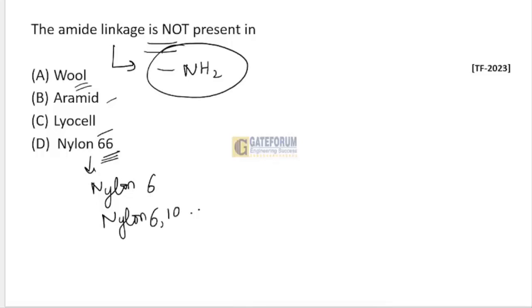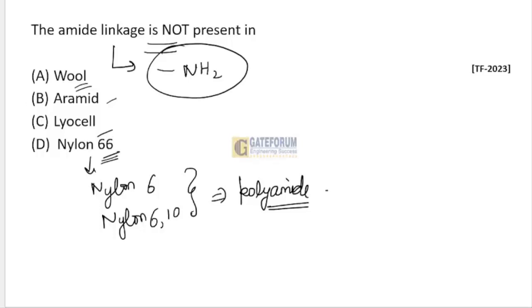These all are polyamide fibers. So the amide linkage is present in all of these. In which it is not present, this is asked. So we have to say that it is not present in option C, lyocell.